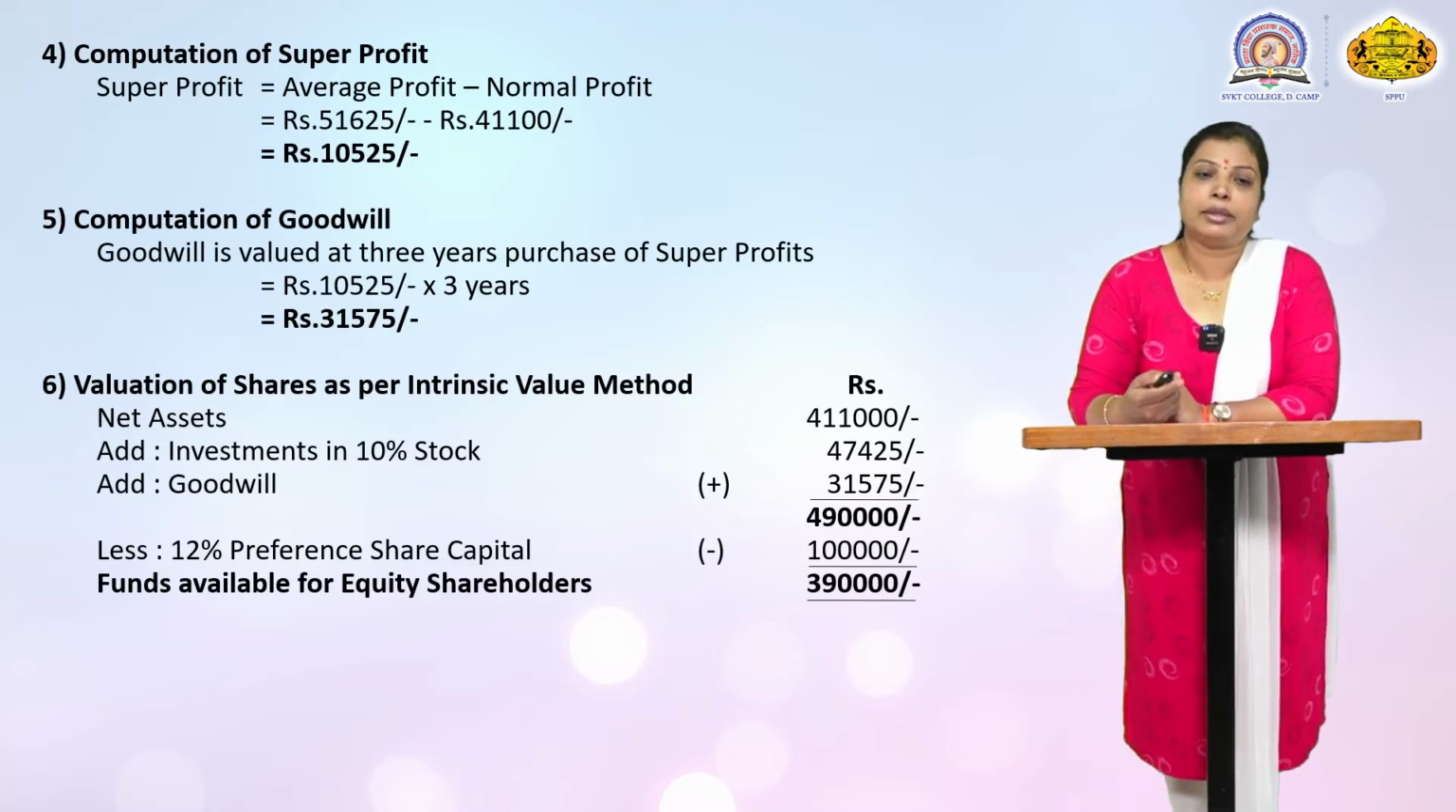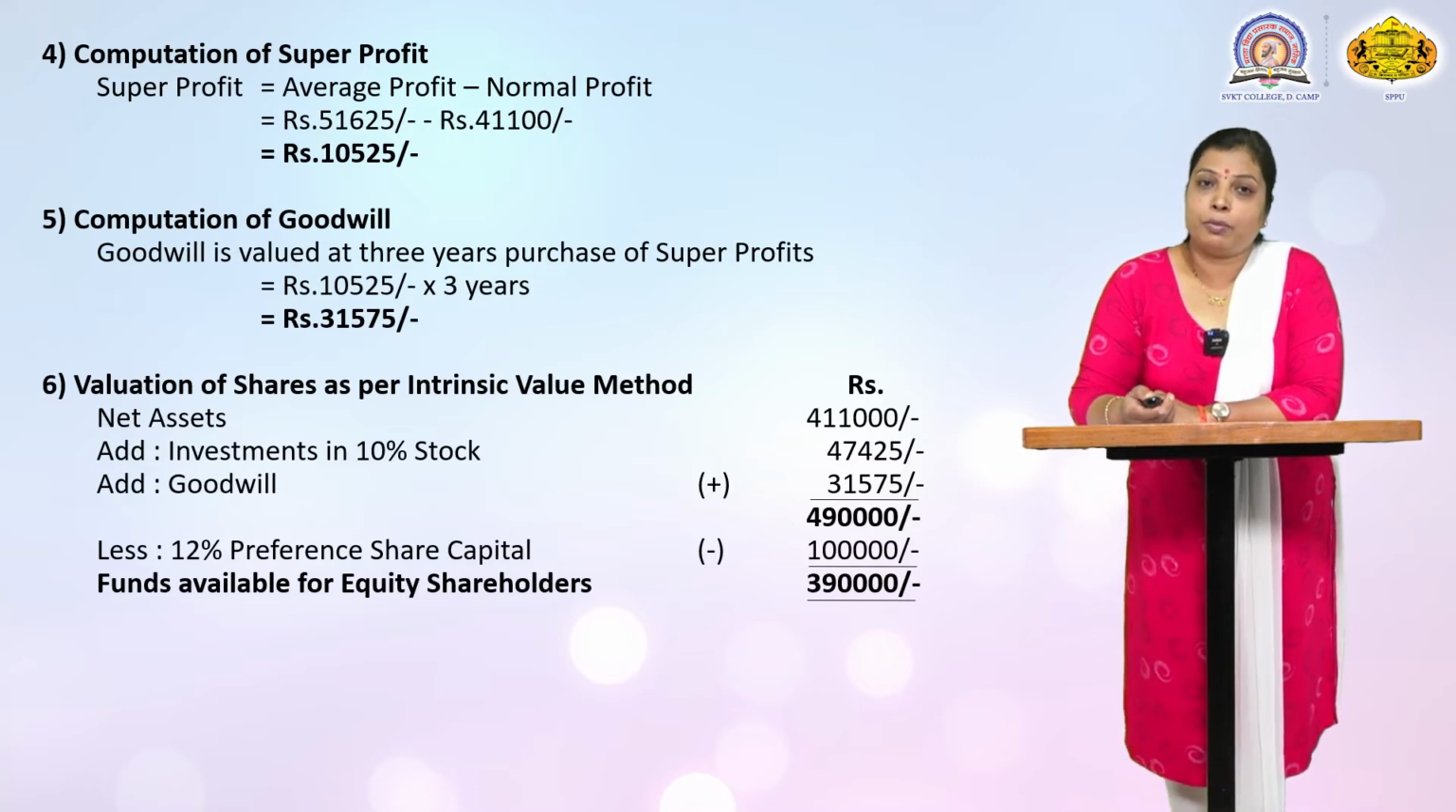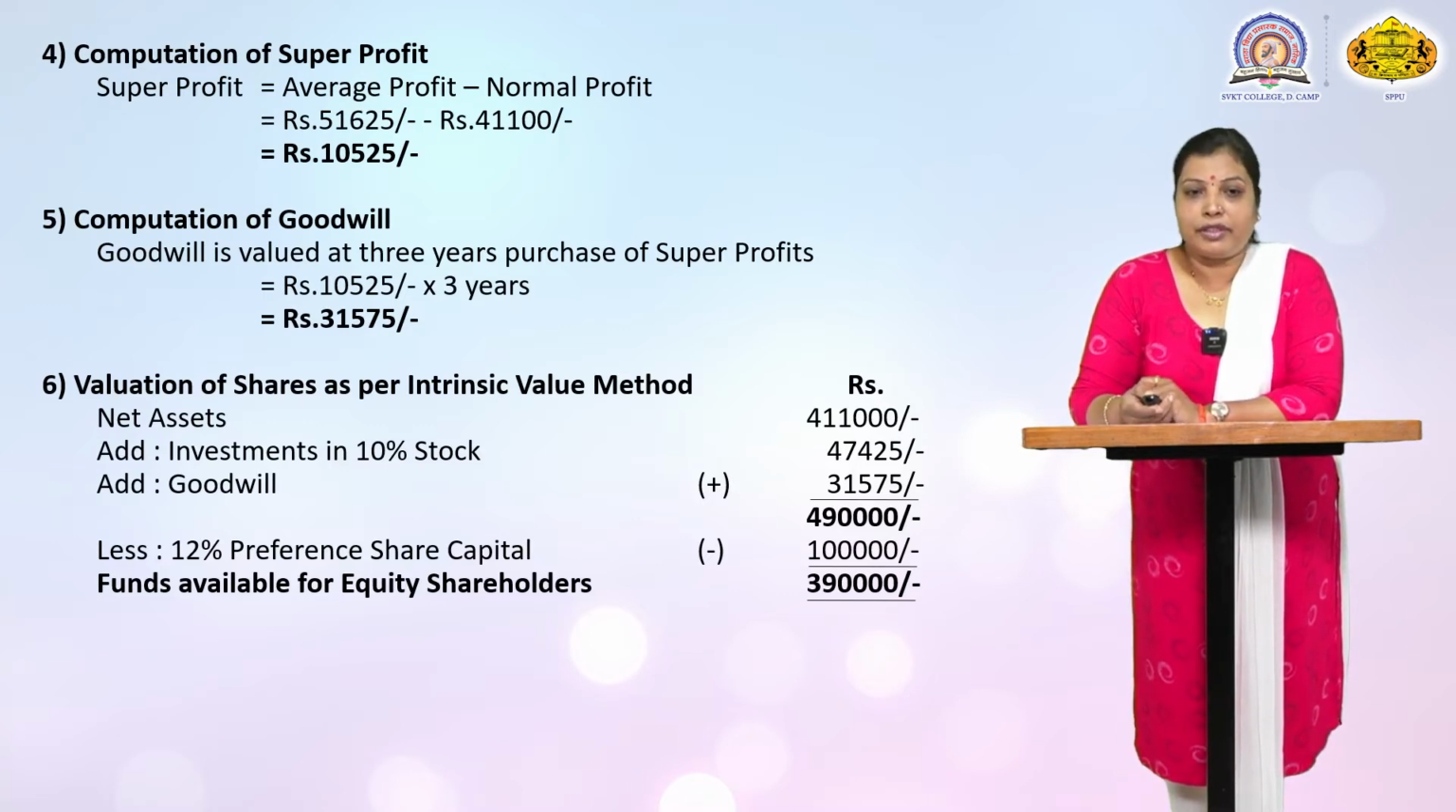Then we are going to calculate the goodwill. Computation of goodwill. Goodwill is valued at 3 years' purchase, which is already given in the practical problem. Goodwill is 3 years' purchase of super profit. Super profit is already calculated, 10,525, into 3 years is equal to 31,575, the amount of goodwill.